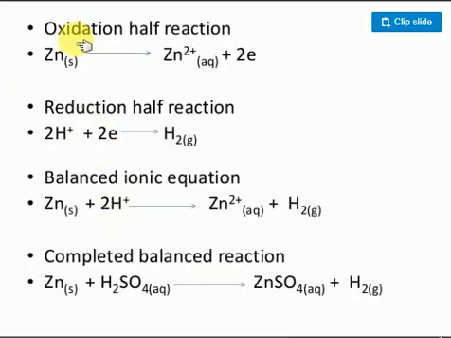Clear? Next, the oxidation half cell. If you consider only the oxidation process as one half cell and the reduction process as another half cell, the total will be: oxidation means zinc solid becomes Zn2+ ion plus 2 electrons. Similarly, 2H+ ions gain 2 electrons and form hydrogen gas. If you balance the chemical reaction, zinc will be there, 2 hydrogen atoms are there, and 2 electrons also are there.